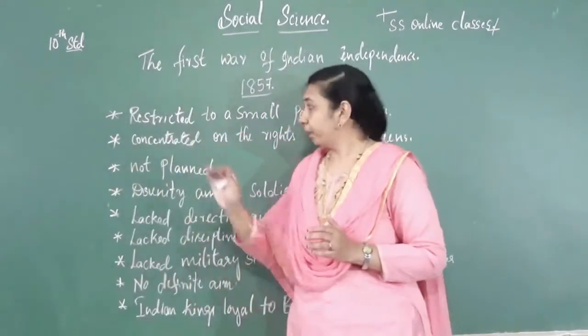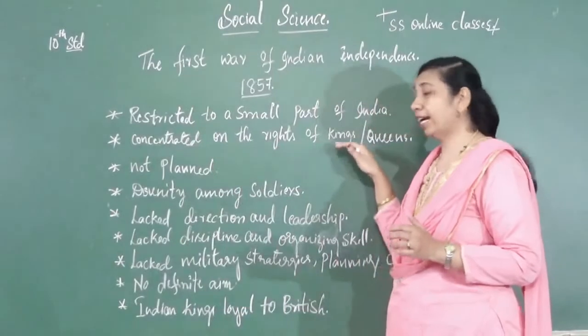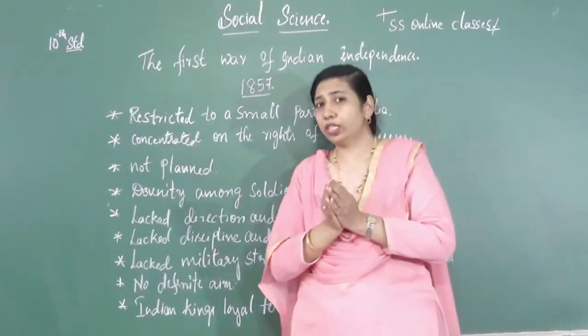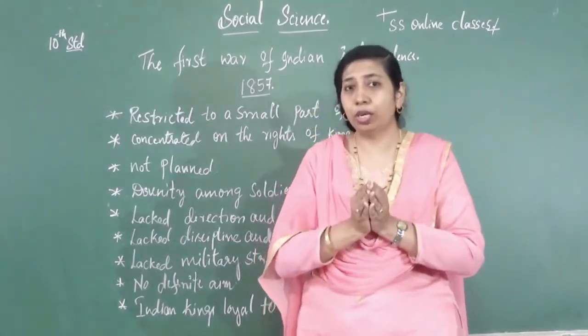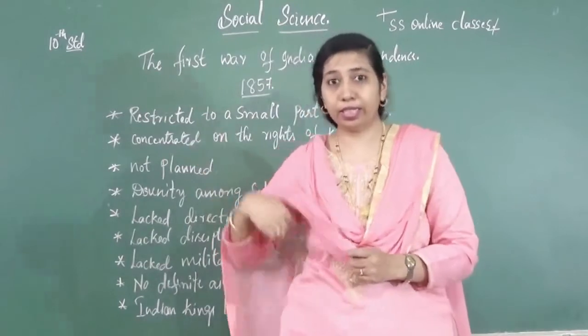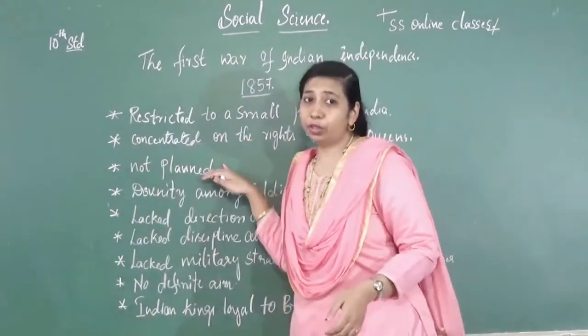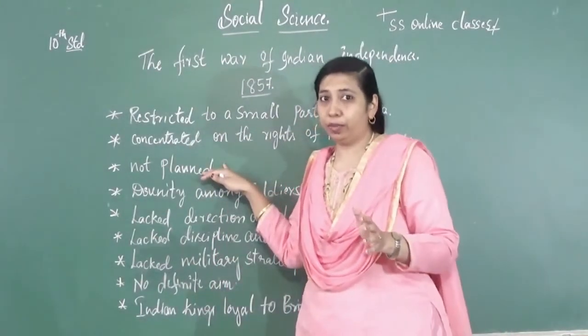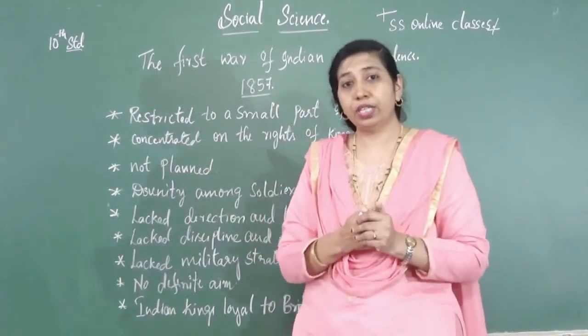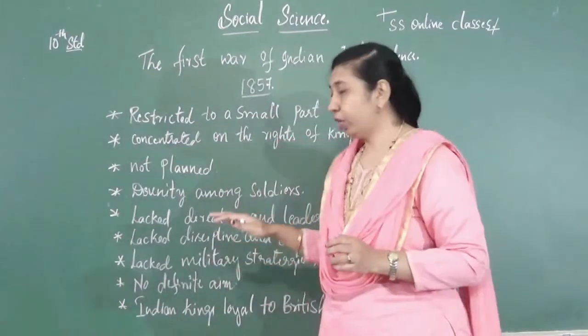about the country. Next, it concentrated on the rights of the kings and queens, as I told, because they were taking care of only their territory, not about the country. Next, the mutiny was not a planned mutiny. Our soldiers just revolted against the Britishers. It was not a planned mutiny.